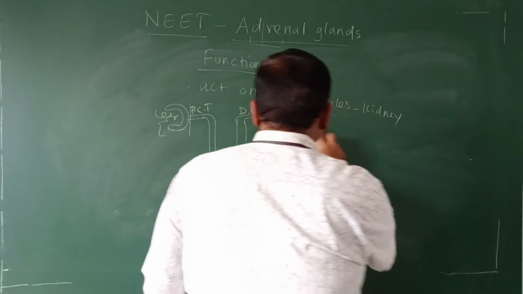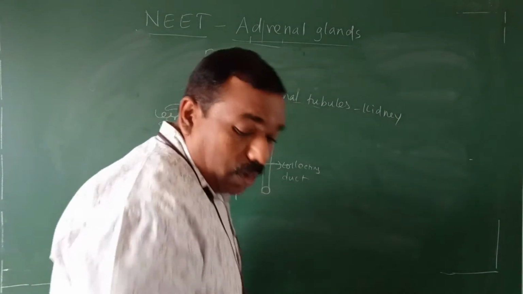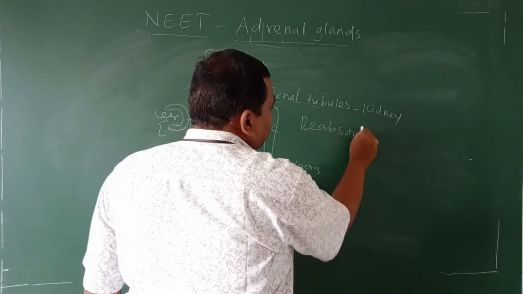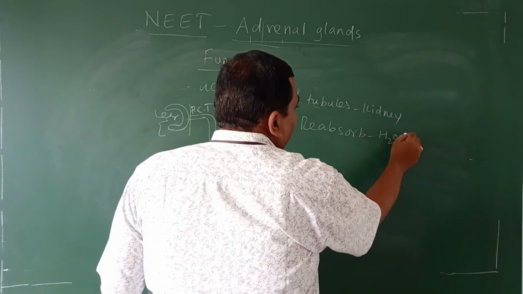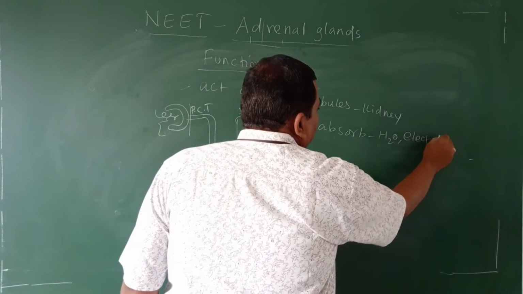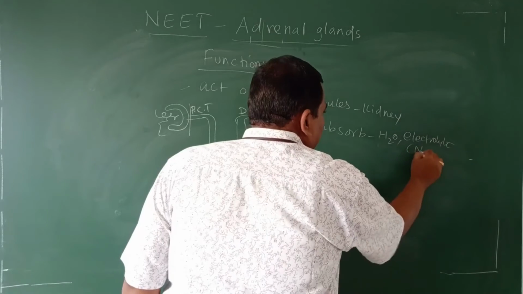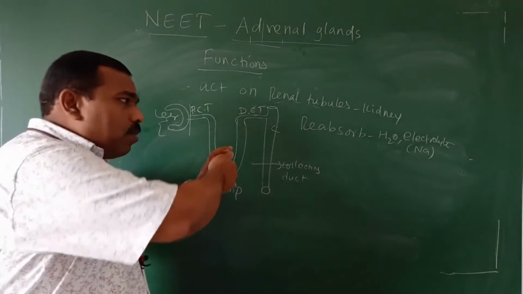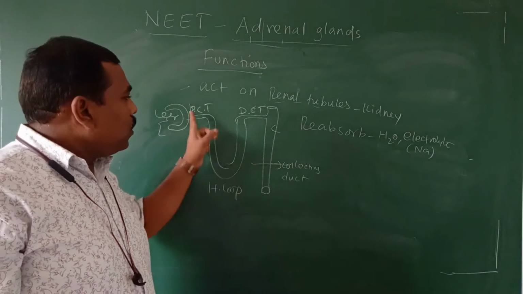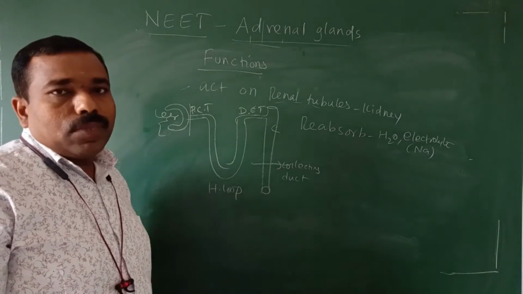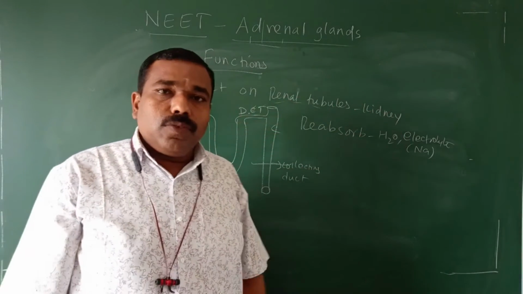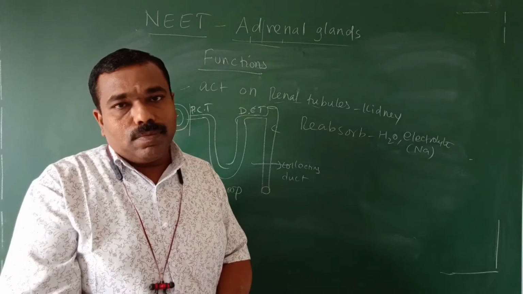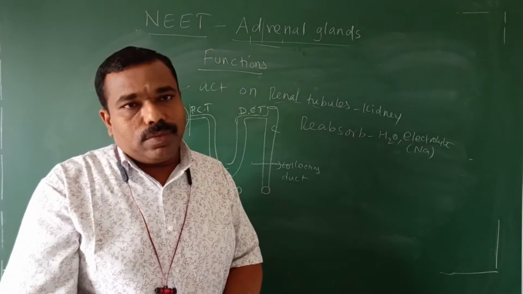Reabsorb the two things. From where? From the renal tubules. It reabsorbs the water and electrolytes, especially which one? Sodium. It takes more water and more sodium from the waste and sends them into the blood. So what will happen? In the blood, the water content increases and the sodium content increases.